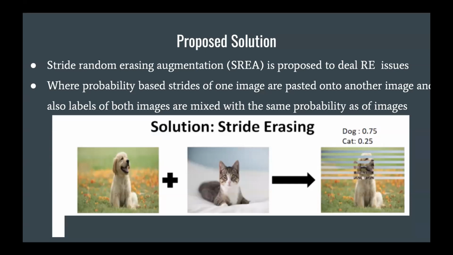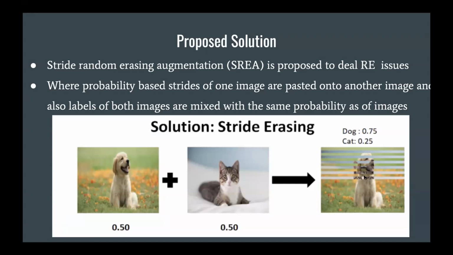Second, we perform many experiments on a wide variety of datasets using our proposed approach. We investigate the effect of stride size. Stride size means, here you can see that the cat stride size is not fixed; it randomly changes. We tried multiple experiments: we tried a very small stride size, a very big stride size, and a stride size chosen randomly in a specific range.